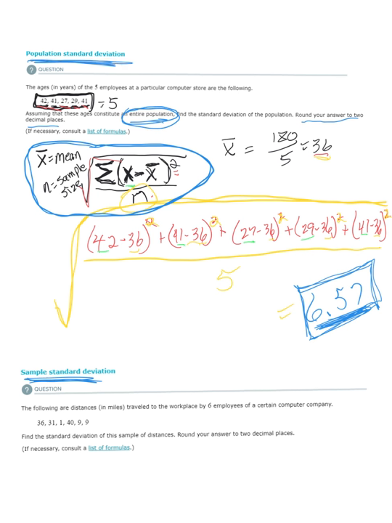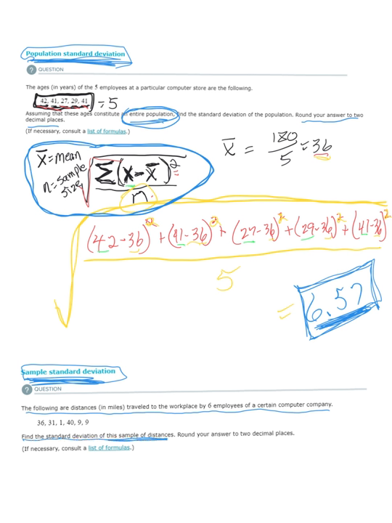I'm going to go ahead and tell you, when you're doing this on your test or your quiz, these little names aren't going to pop up here, so you don't know if it's a population standard deviation or a sample standard deviation problem unless you read and pay attention to it. It's going to say that in the problem. So down here it says, the following are distances traveled to the workplace by 6 employees of a certain computer company. Find the standard deviation of this sample of distances.